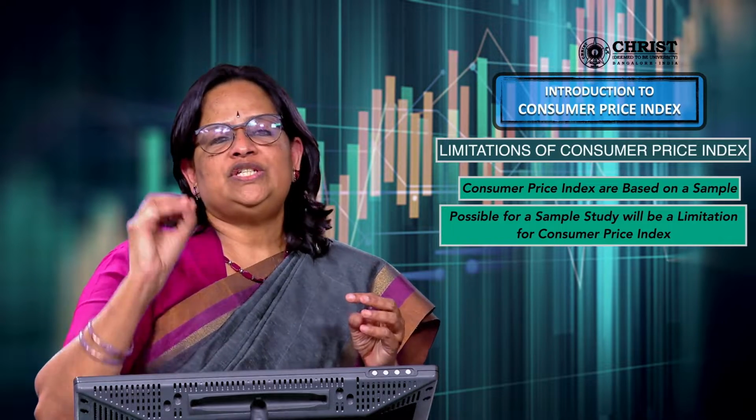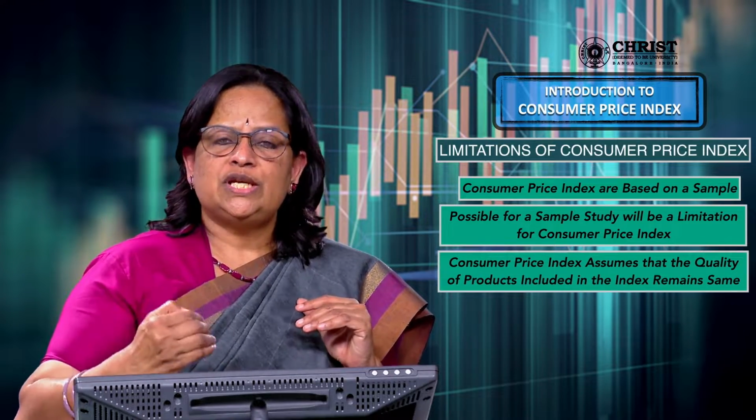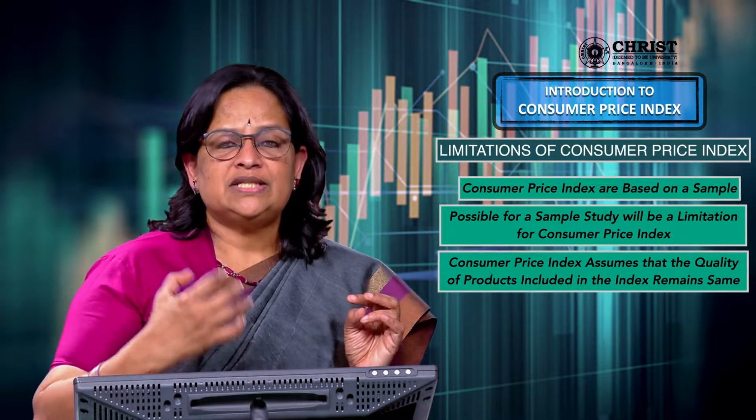It can be different. Then all limitations possible for a sample study will be applicable, because we know that when you are making a sample, it has got its own limitations. Within the sample itself, you will get characteristics which are totally different from the other sample selected for the study. Then consumer price index assumes that quantity of products included in the index remains same.